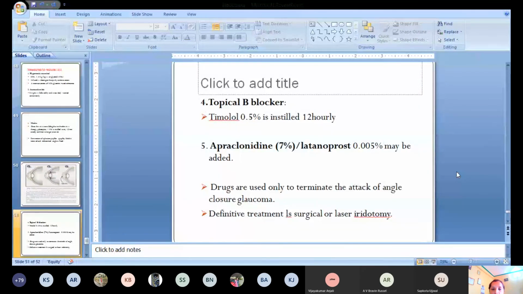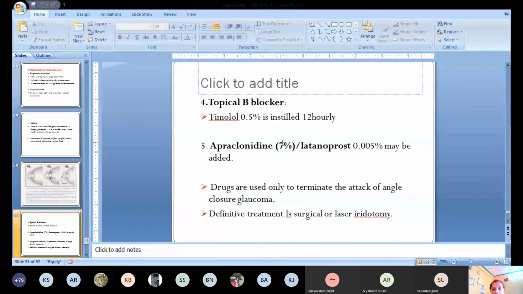Next drug we can give in acute congestive glaucoma is topical beta blockers. Okay, after the intraocular tension is decreased and after giving miotic agents, then we can give beta blockers. Okay, every 12 hourly we can instill in the eye. For the prophylaxis, we can use topical beta blockers. Also, we can give apraclonidine, latanoprost, okay, they are an alpha-2 agonist and a prostaglandin analog, we can use as an add-on therapy along with the other drugs.